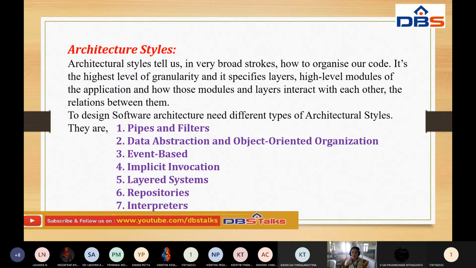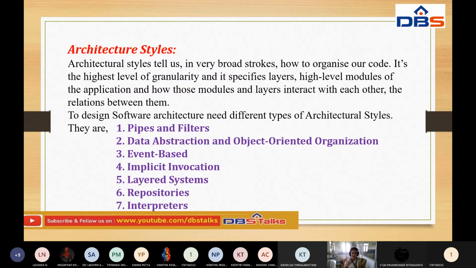This is very important. The layers are different and the modules are different, so it mainly focuses on and tells us how both are going to interface together. These styles provide those things: how we interface the high level modules and layers. Then only can we transfer the data between the elements.